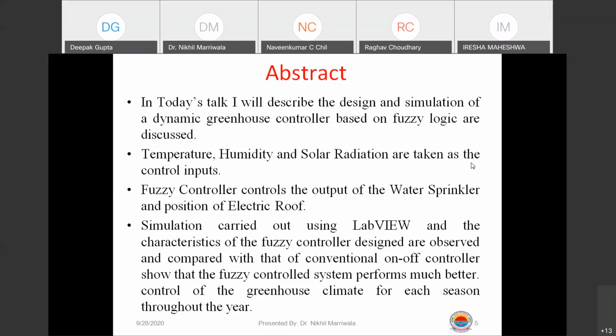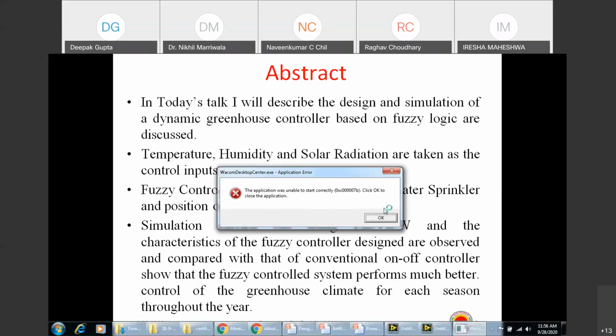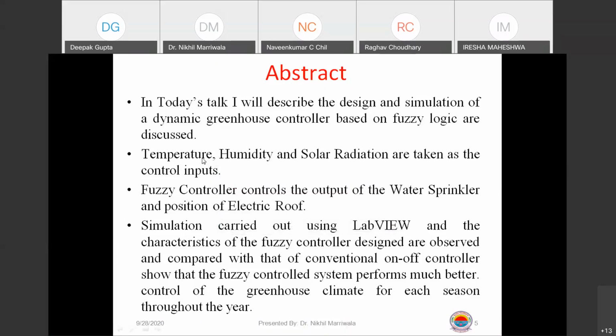So I'm using a greenhouse. I don't know how many of you know what a greenhouse is, but I'll tell you how to utilize this system for the benefit of everybody. We'll talk about this greenhouse controller to be developed using fuzzy logic. There are three inputs in that case: temperature, humidity, and solar radiation. These are the control inputs for a greenhouse.